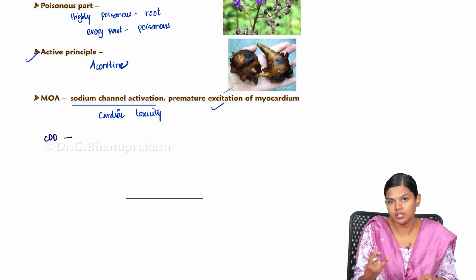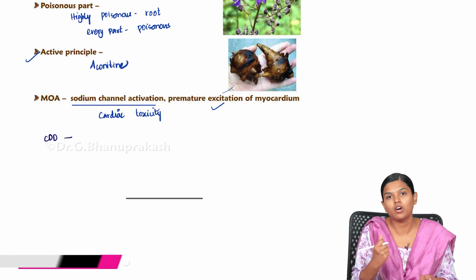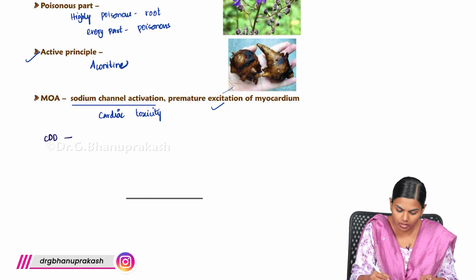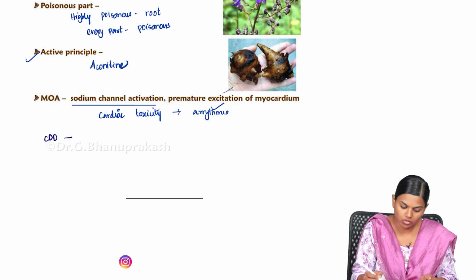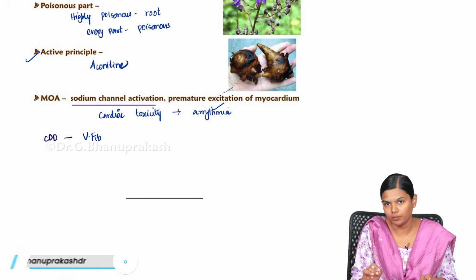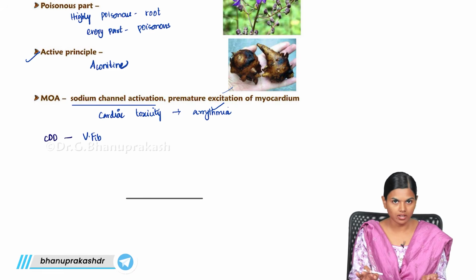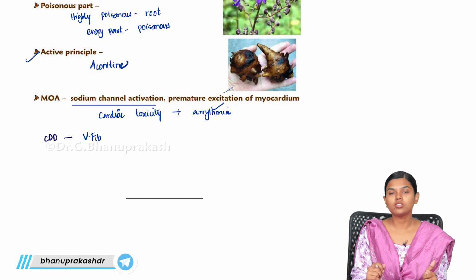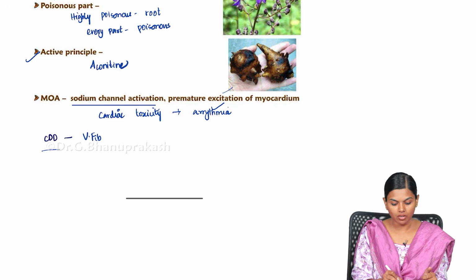If the heart is not getting excited at the right time, it will beat at various intervals, right? So it will lead to arrhythmia, and the patient will die because of ventricular fibrillation.